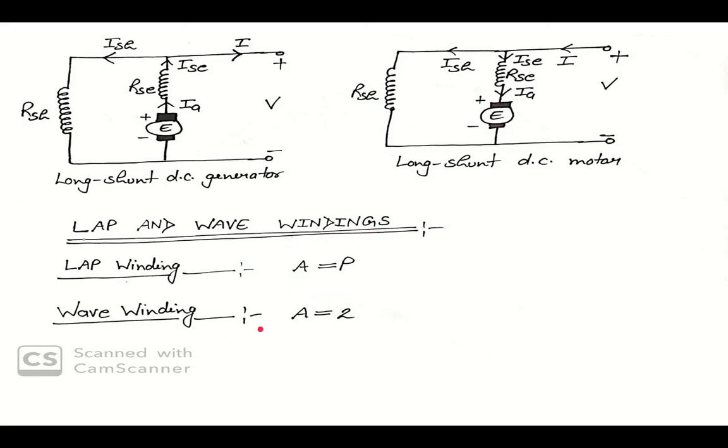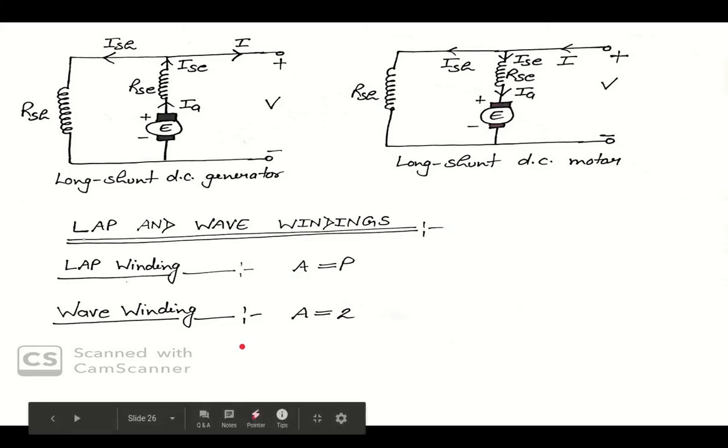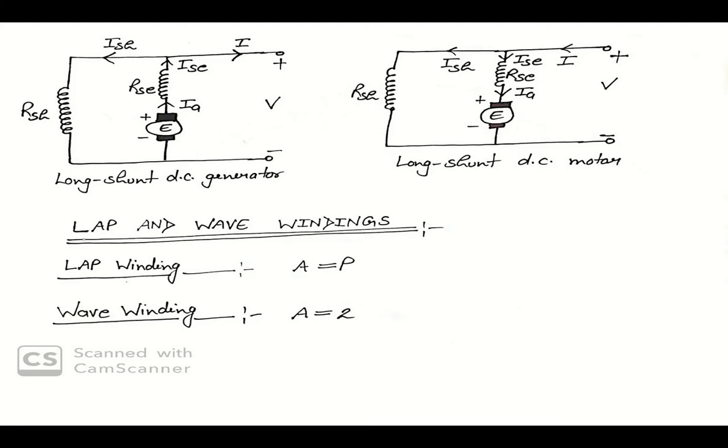In wave winding, the ends of each armature coil are connected to commutator segments some distance apart, so that only two parallel paths are provided between the positive and negative brushes.